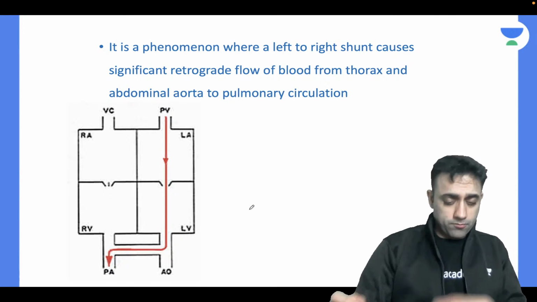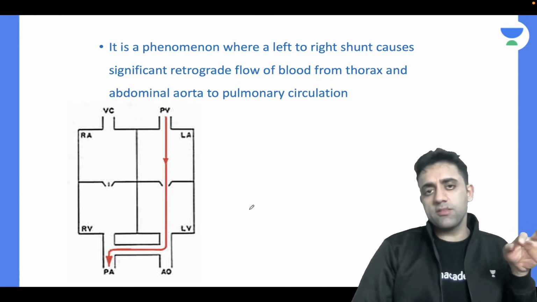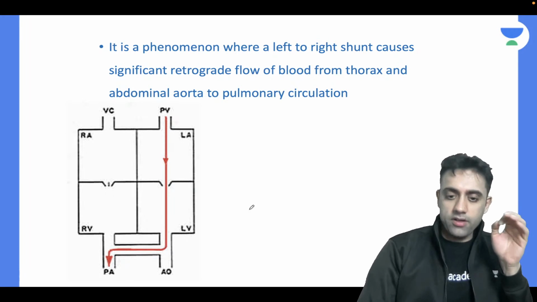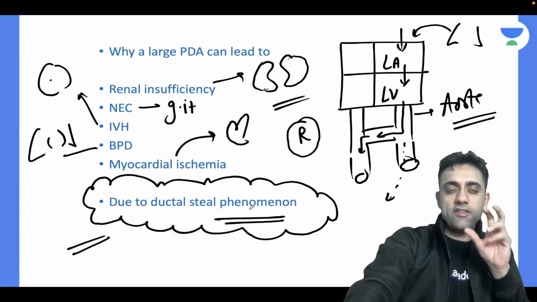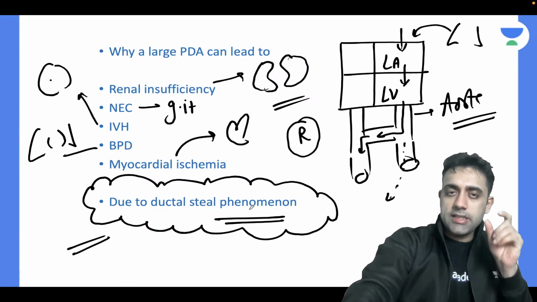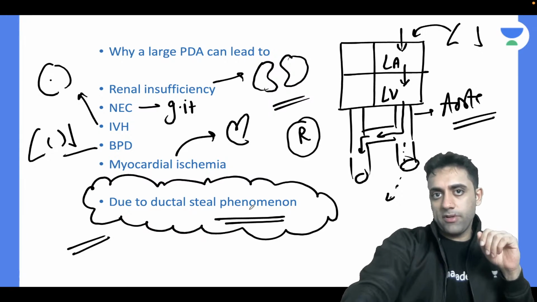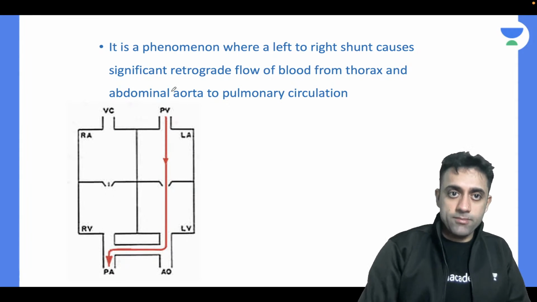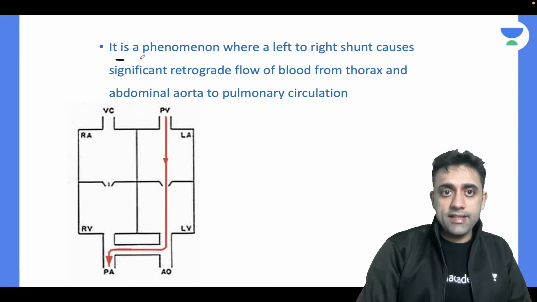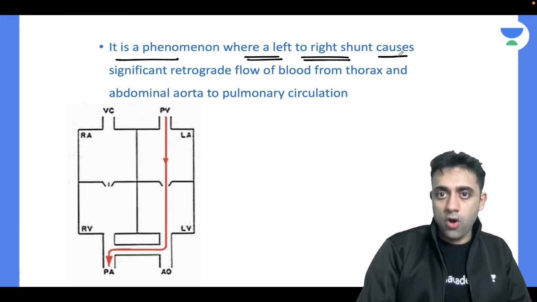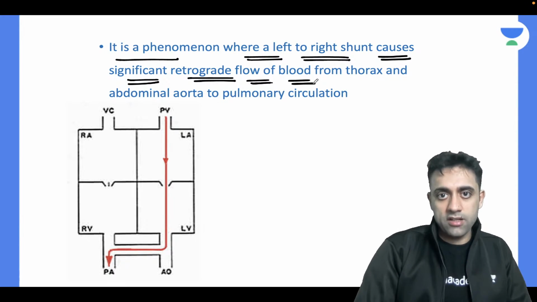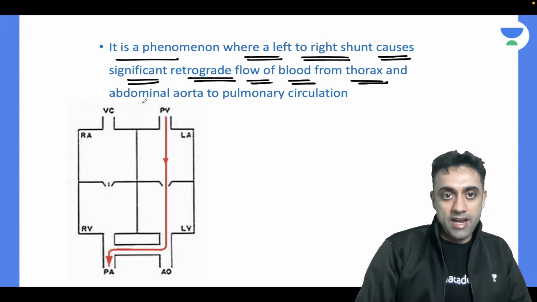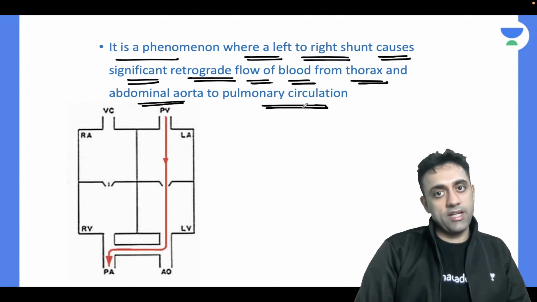Hmm. Okay. Now, please let's pay attention and let's finish this beautiful topic. So, number one, we understood that if there is a large PDA, then due to ductal steal phenomenon, all my organs will be compromised. Please read this line with me. Ductal steal phenomenon is a phenomenon where a left to right shunt causes significant retrograde flow of blood from the thoracic and abdominal aorta to the pulmonary circulation.